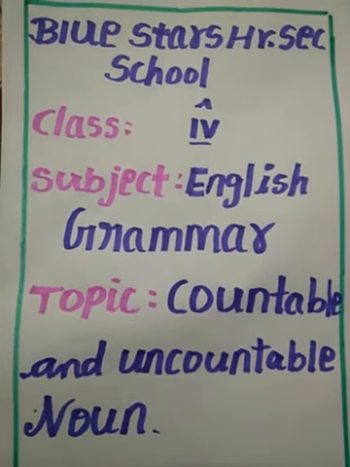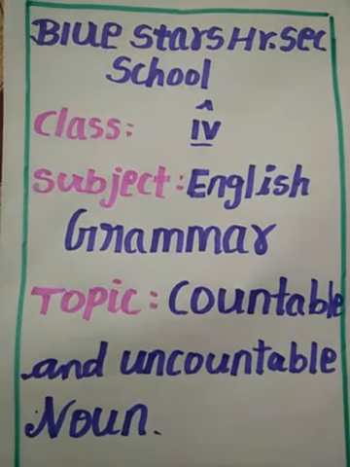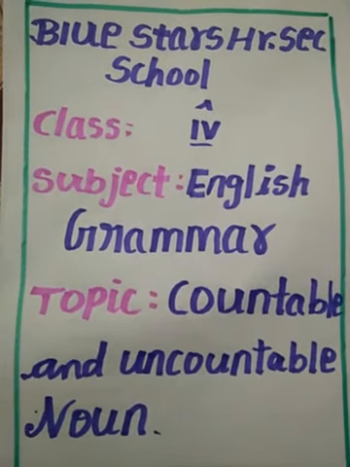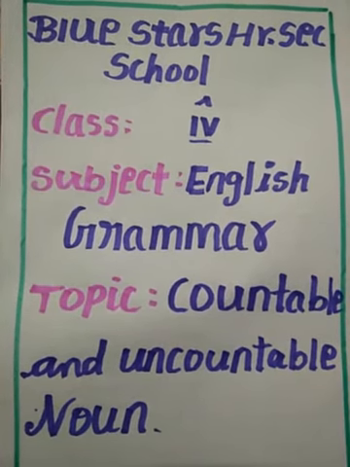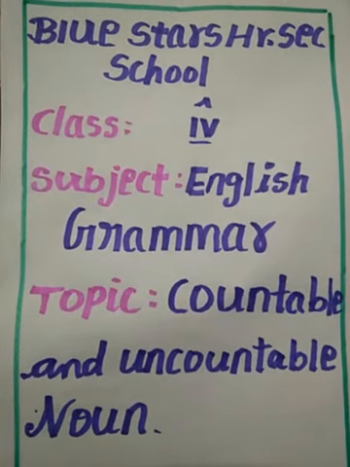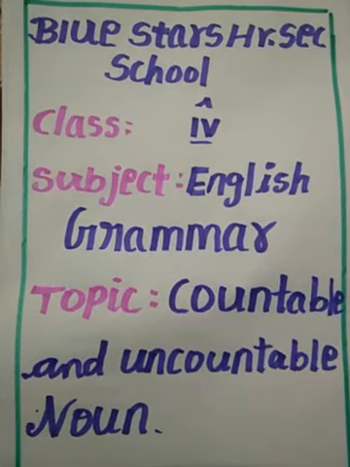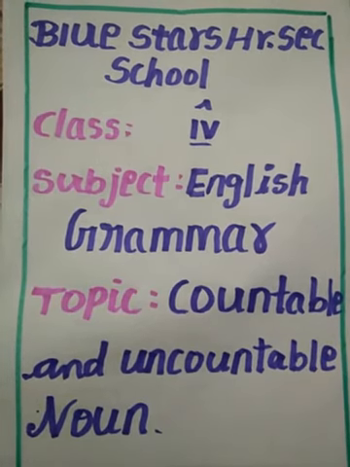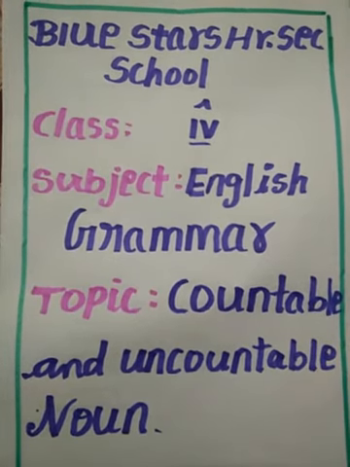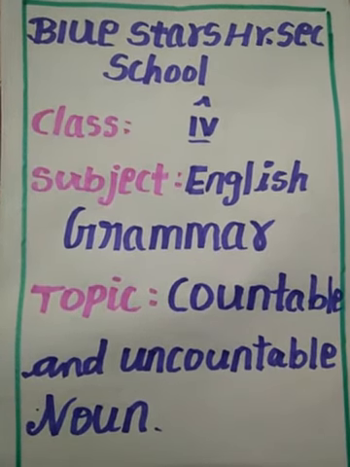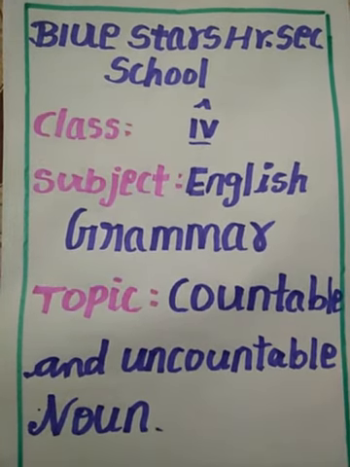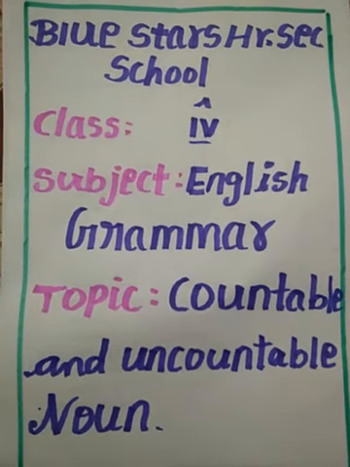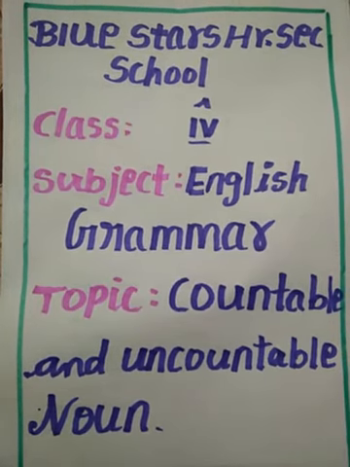Uncountable nouns are always singular and should be used with a singular verb. For example, honesty is the best policy. We don't say honesty are the best policy, right? And one more example. This news is very important. We cannot say, this news are very important.